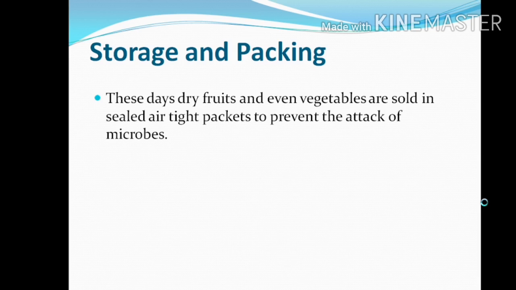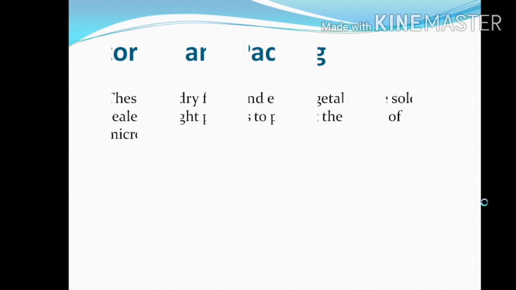Big companies are basically doing all these things, but in foreign countries, even fish or some meat is available in tin packets, so we can use it over a longer period of time. Here you can see some packets are airtight and some are vacuum sealed, so the bacteria are not going to develop in them and they can be used later on.